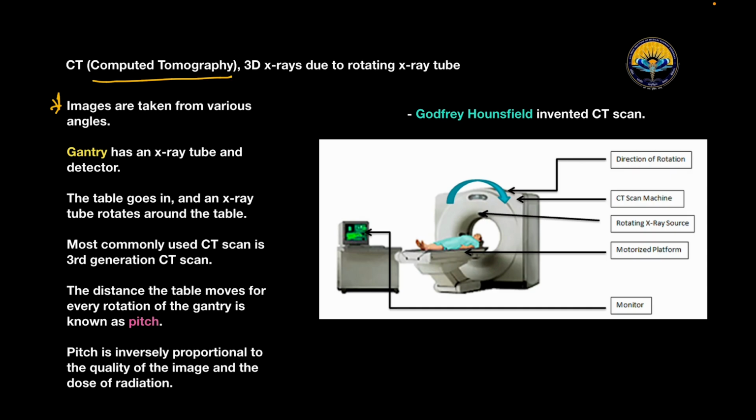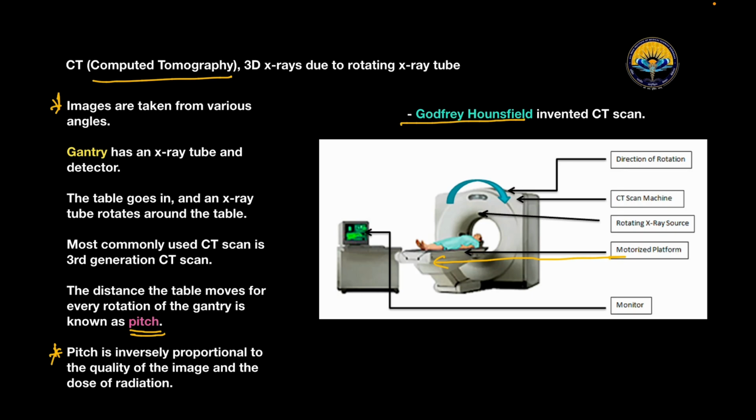The distance the table moves for every rotation of the gantry is known as pitch. This is the rotating source and this is the motorized platform, and pitch is inversely proportional to the quality of the images and the dose of radiation. So do you know who invented the CT scan? Godfrey Hounsfield.